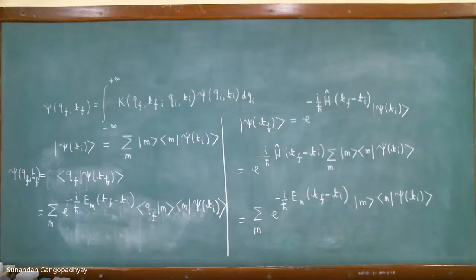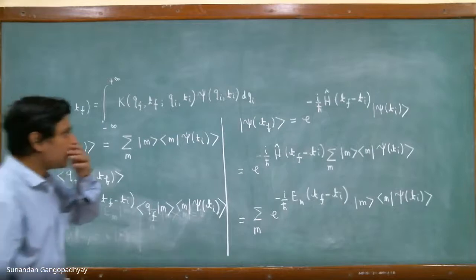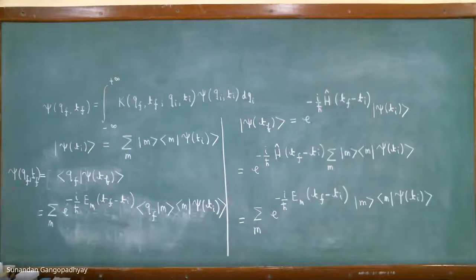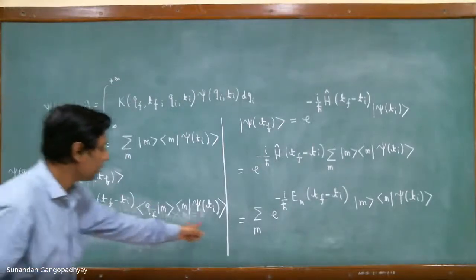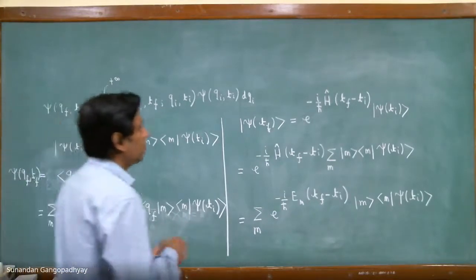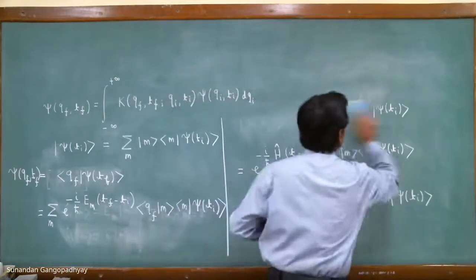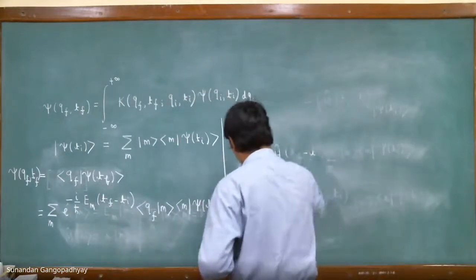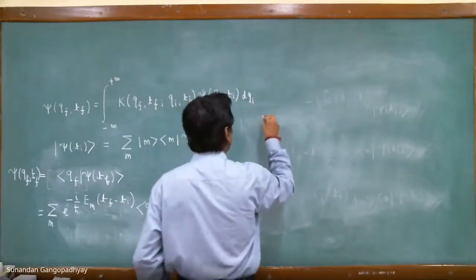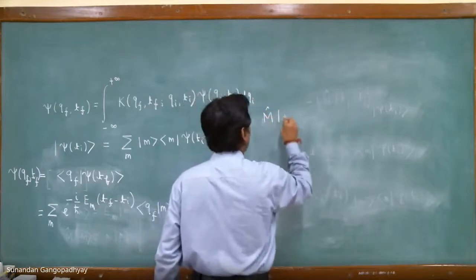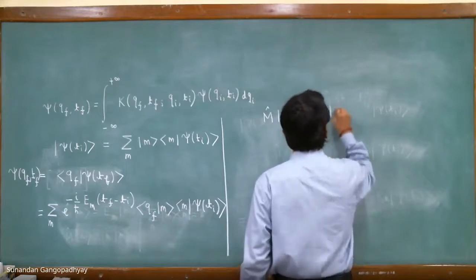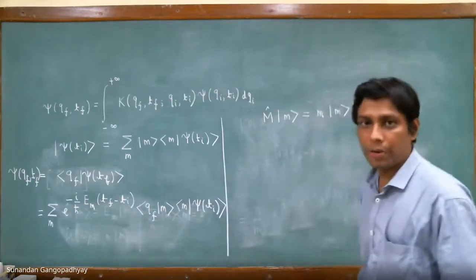Okay. So this is the equation that we get after we take a position representation that gives you the final wave function psi Qf Tf, and that is equal to summation over f this times this. Now, we know that m hat acting on Kn is basically nothing but the eigenvalue n times Kn. This is what we know already.